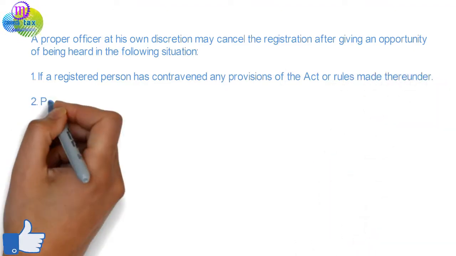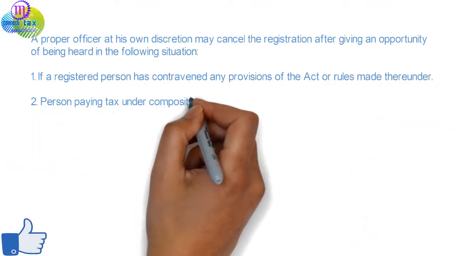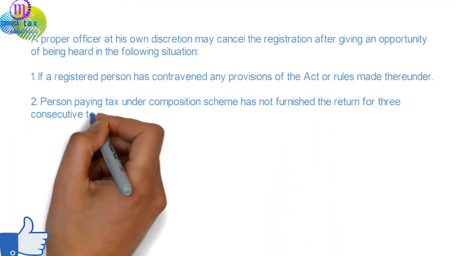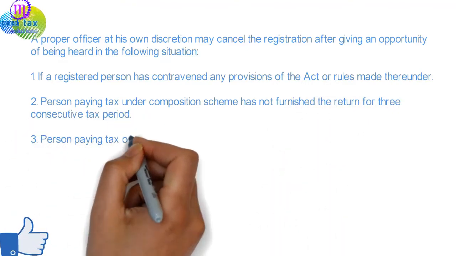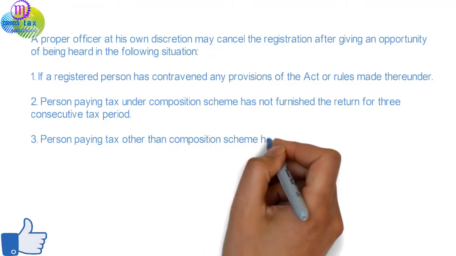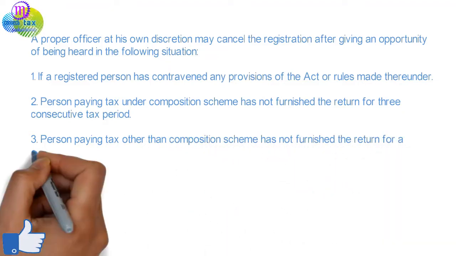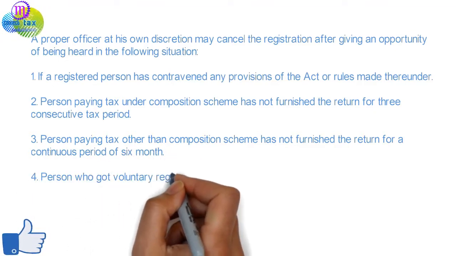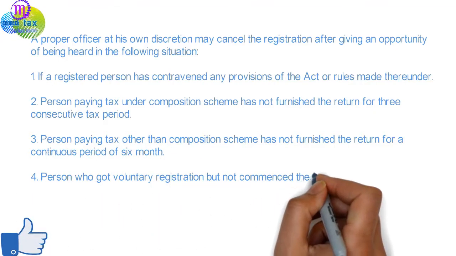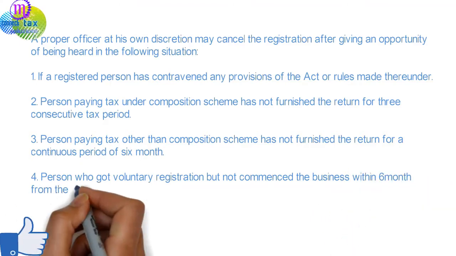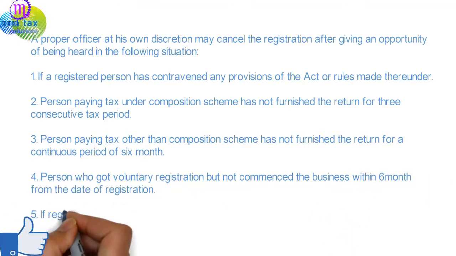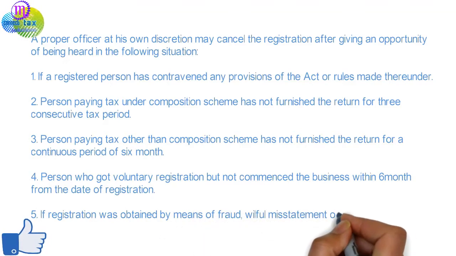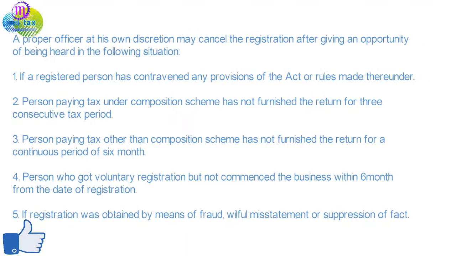2. Person paying tax under a composition scheme has not furnished the return for 3 consecutive tax periods. 3. Person paying tax other than composition scheme has not furnished the return for a continuous period of 6 months. 4. Person who got voluntary registration but has not commenced the business within 6 months from the date of registration. 5. If registration was obtained by means of fraud, willful misstatement or suppression of fact.